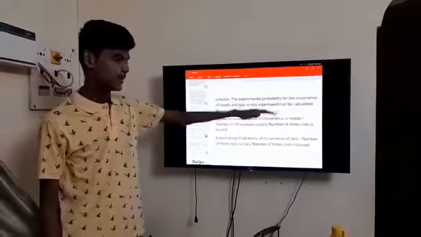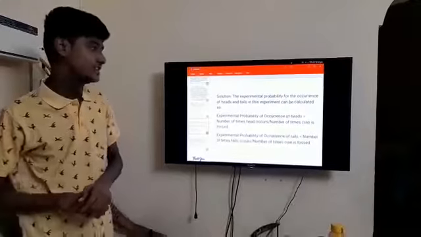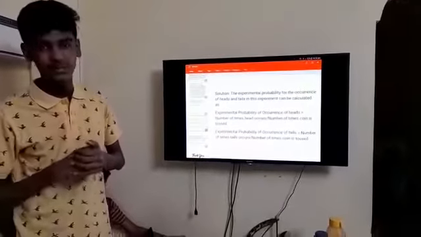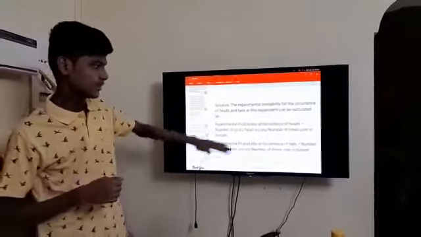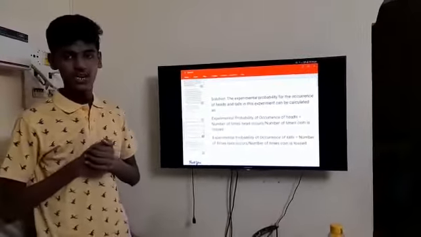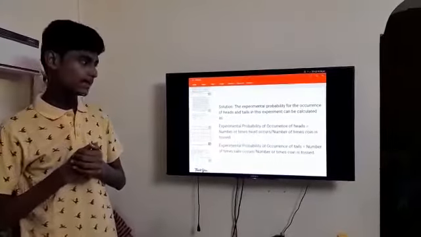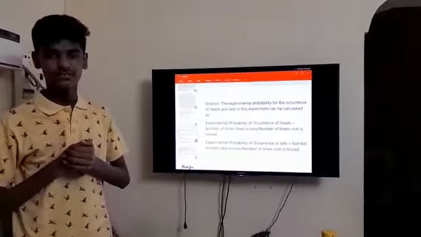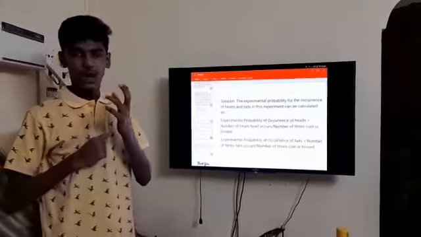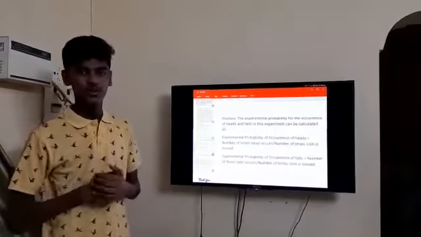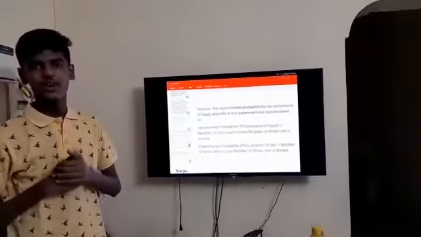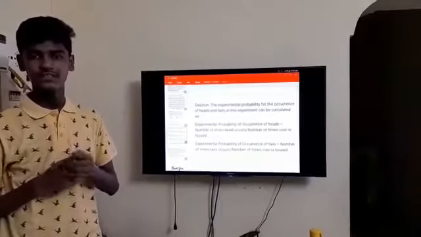Solution. The experimental probability for the occurrence of heads and tails in this experiment can be calculated as: experimental probability of heads is equal to the number of heads divided by the total number of times the coin is tossed, and experimental probability of tails is equal to the number of tails divided by the number of times the coin has been tossed.